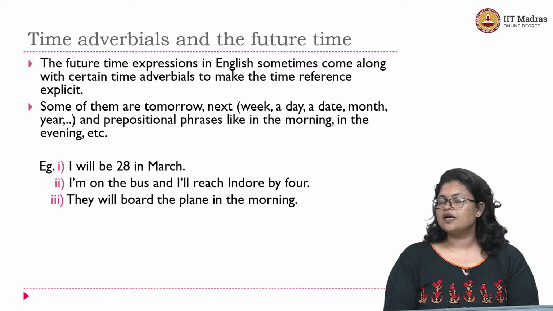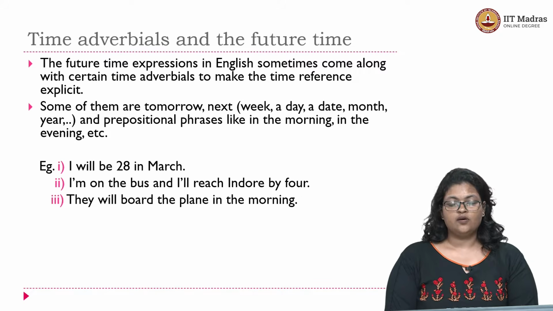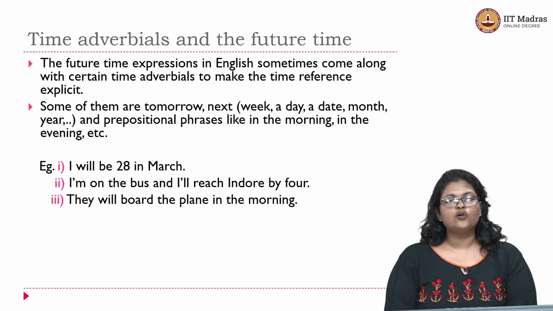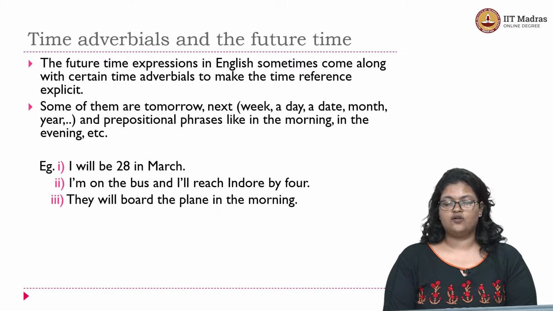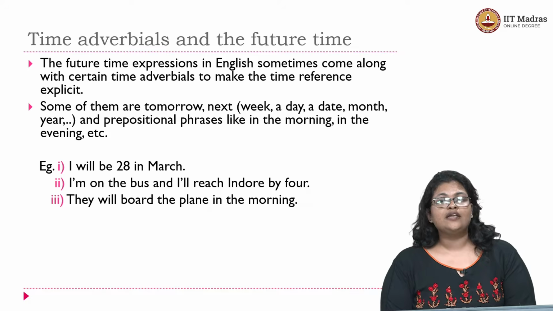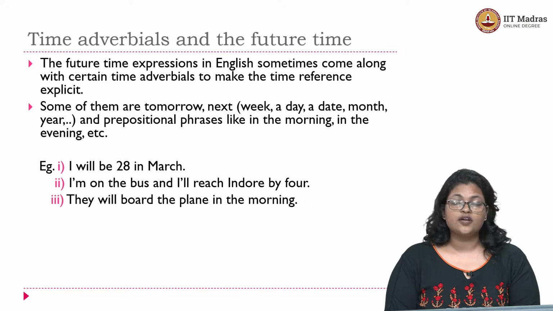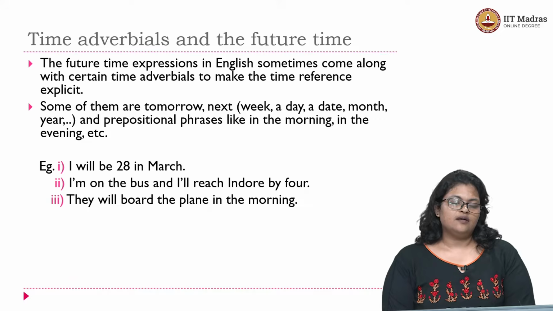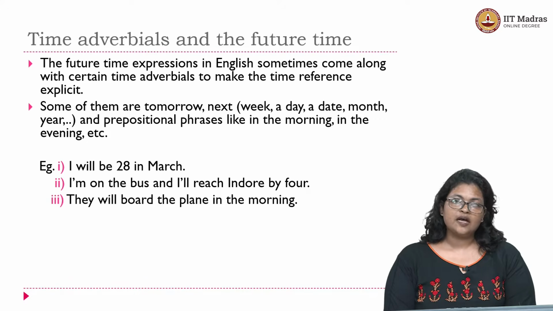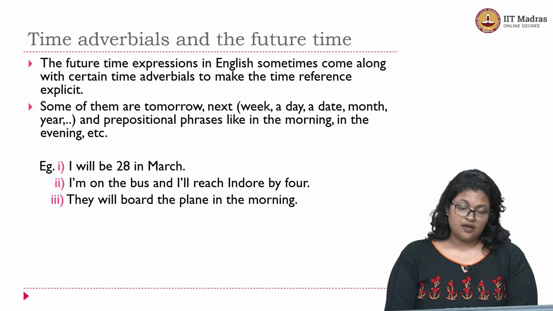Some examples of such adverbials are tomorrow, or next followed by a week or a day. So say next Monday, next Tuesday, or a date, the next 23rd, or next March, anything that is a month, or next year. Any of these can become a part of the time adverbial that is used along with future tense.